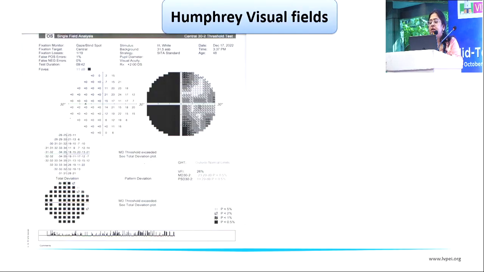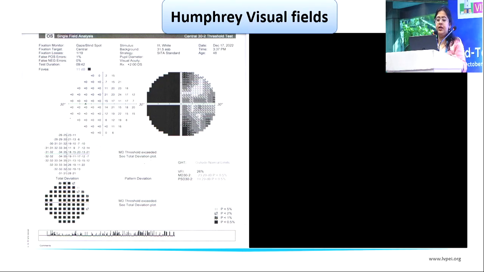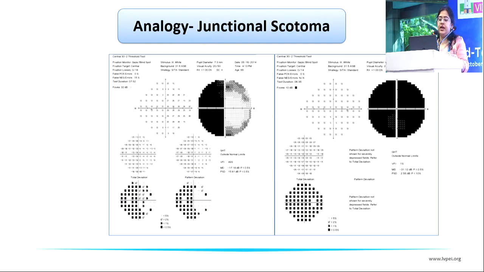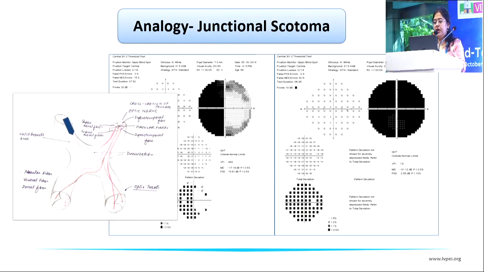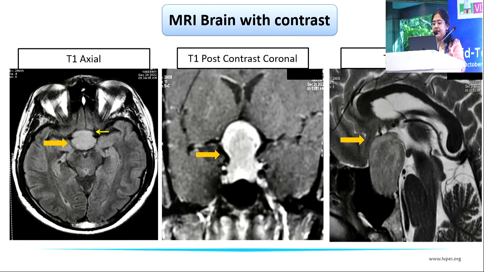So we went ahead and did the Humphrey visual fields, and we found that in the left eye there was a temporal hemianopic field defect respecting the vertical meridian, and because of low vision in the right eye, we could not perform the visual fields. So this appears like a junctional scotoma, which is basically caused by a tumor which presses on the junction of the optic nerve with the optic chiasm, which causes involvement of von Willebrand's knee.